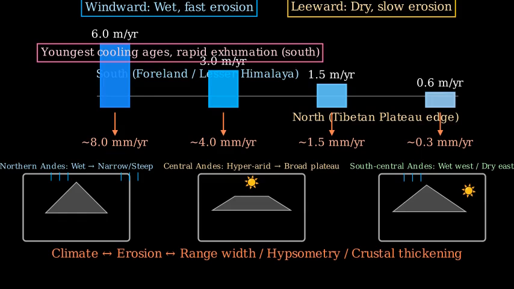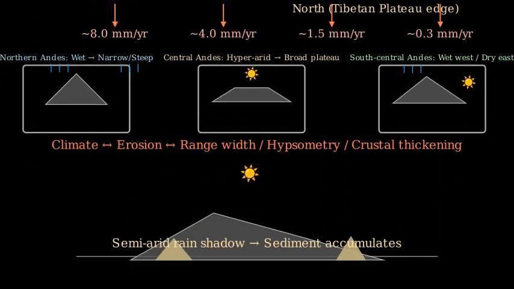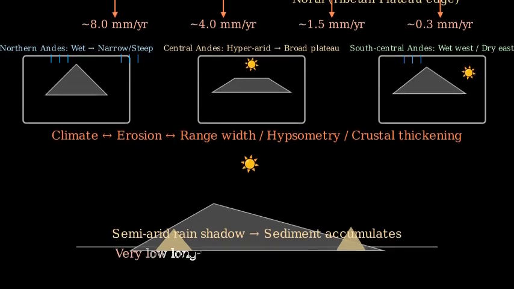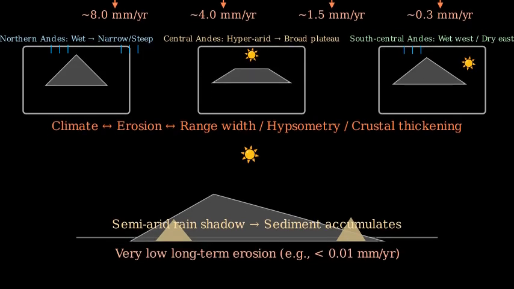Arid or semi-arid ranges often preserve topography because runoff is scarce. Sediment can pile up as coalescing alluvial fans, or bajadas, buttressing range fronts. Erosion rates can be as low as hundredths of a millimeter per year in hyper-arid belts like the Atacama.